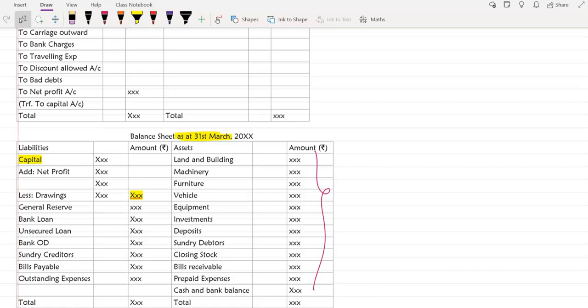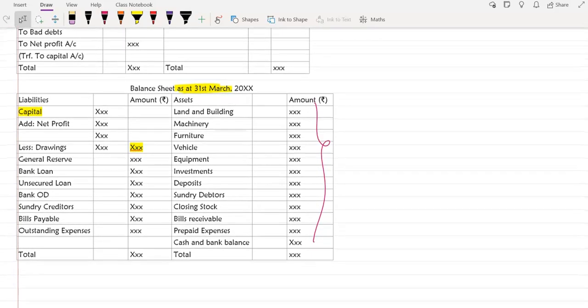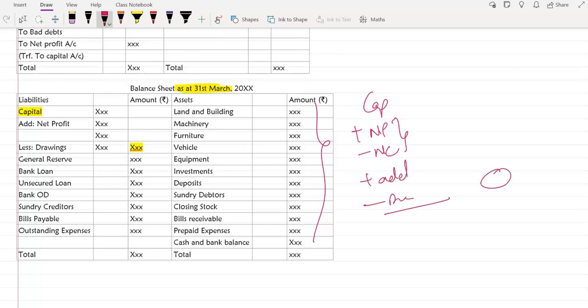Okay, Disha, any doubt in balance sheet? Because in balance sheet, there is not much to be explained. A balance sheet means just put the assets on the asset side, and on the liability side, we have capital plus net profit minus net loss. There will be only one item out of these, plus addition if there, minus drawings. So then it gives a final value. Apart from that, first we have reserves actually.